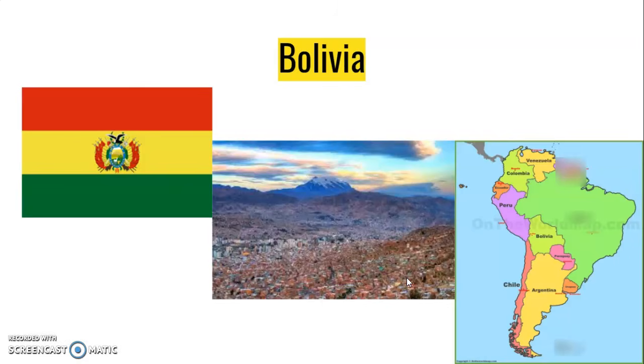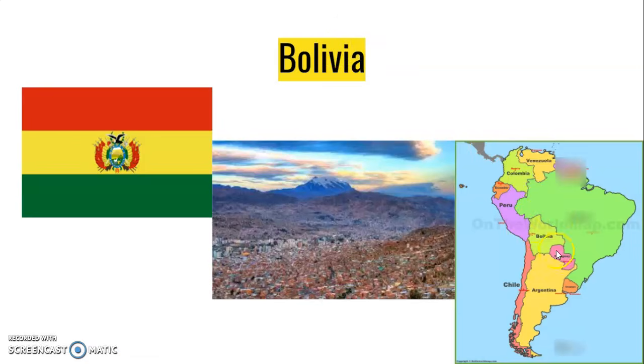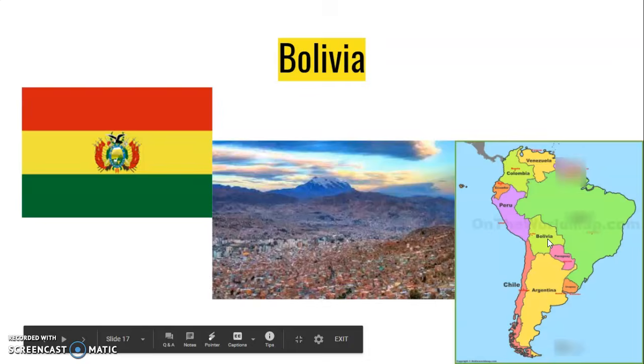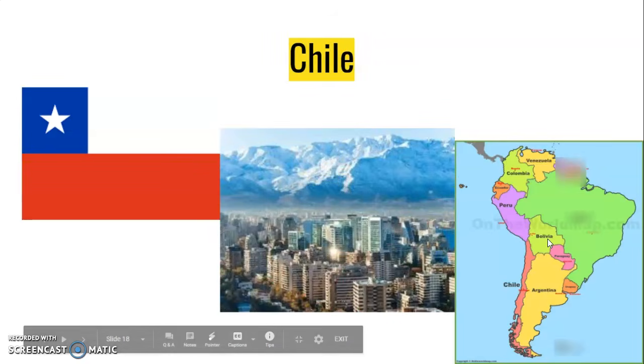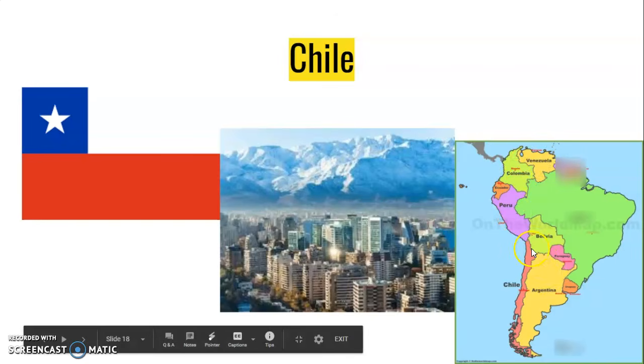Bolivia, remember the V makes a B sound. Bolivia is right here, right above Argentina. Next we have Chile. Chile is this little skinny country on the edge here. I always remember it because it kind of looks like a chili pepper.